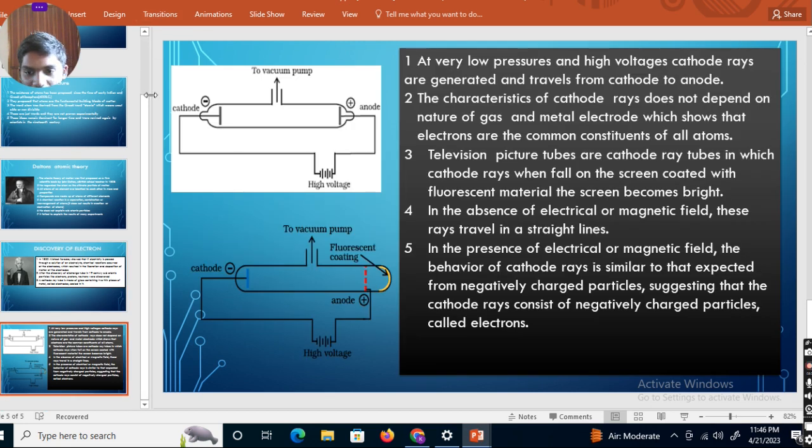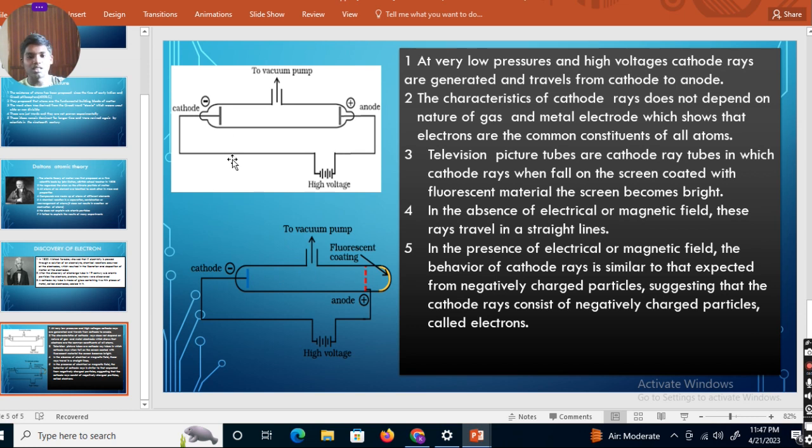So this is a discharge tube. It contains two electrodes. One is cathode and one is anode. These are two electrodes, and an evacuation or vacuum pump, and high voltage from a battery. This is a further experiment diagram. Okay, let us see this initial diagram.